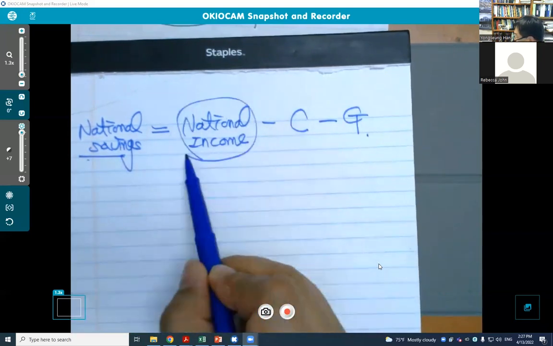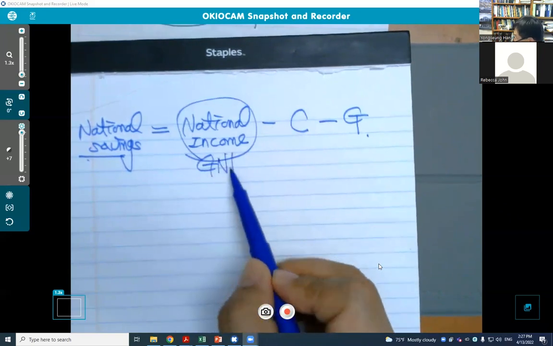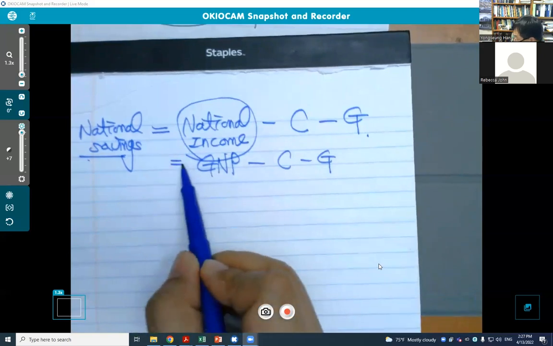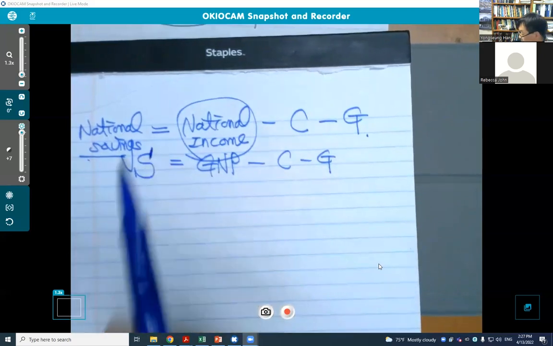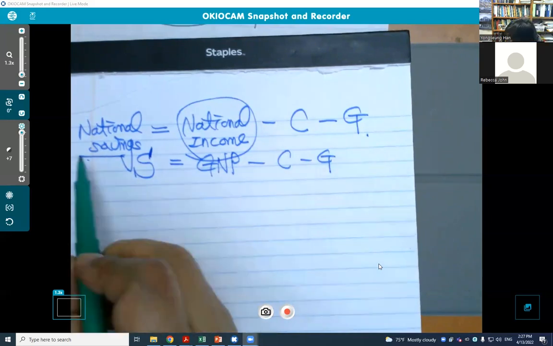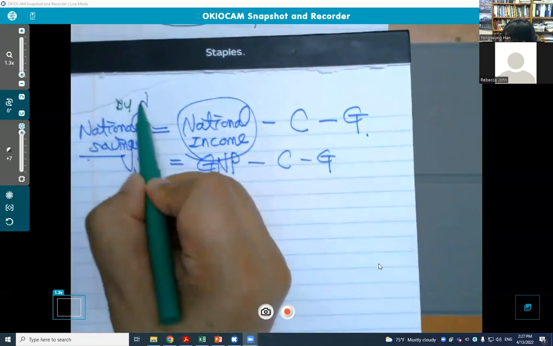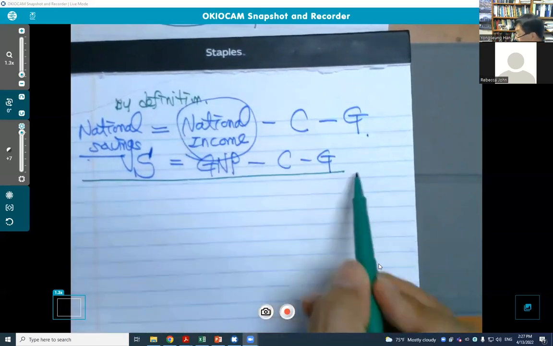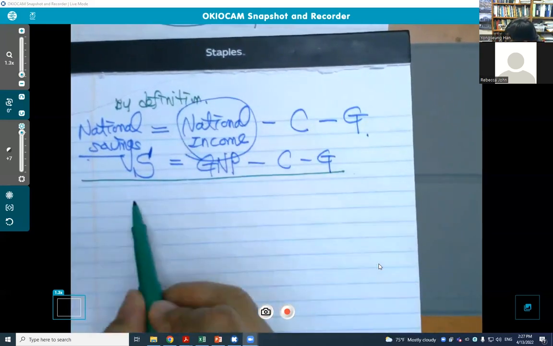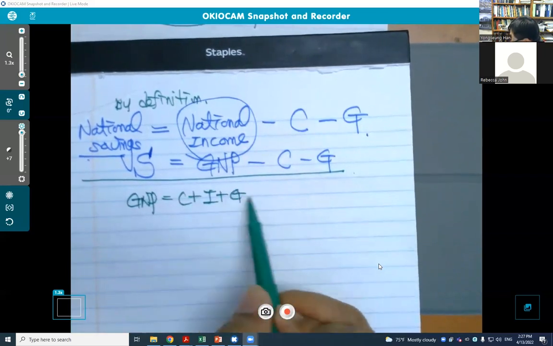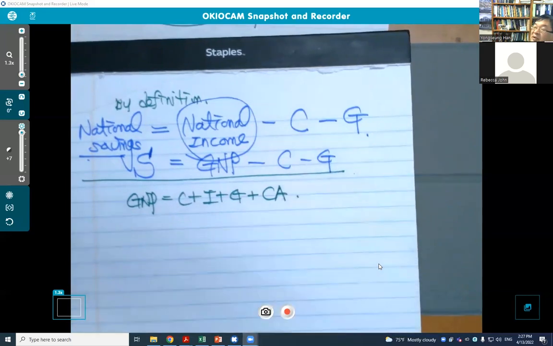This is called national savings. So for national income we use GNP, minus C minus G, and let's say big S is national savings. This is by definition. Now recall that GNP is the sum of C plus I plus G plus the current account.